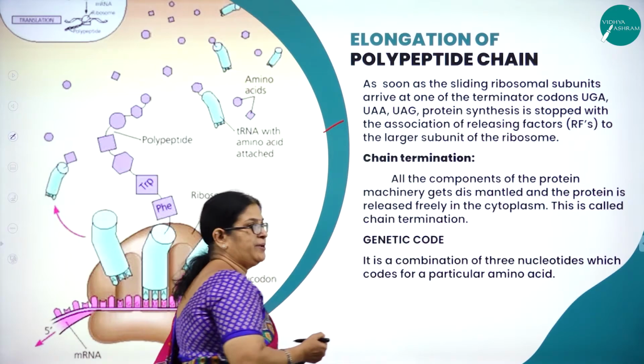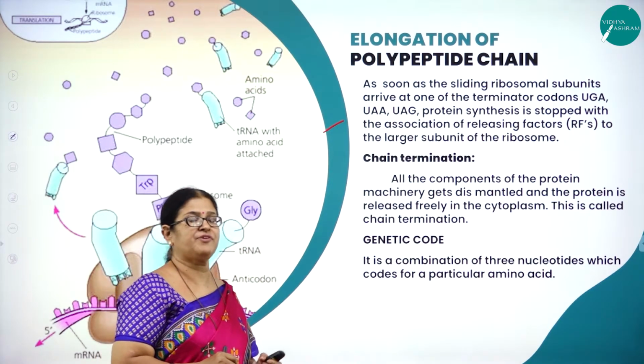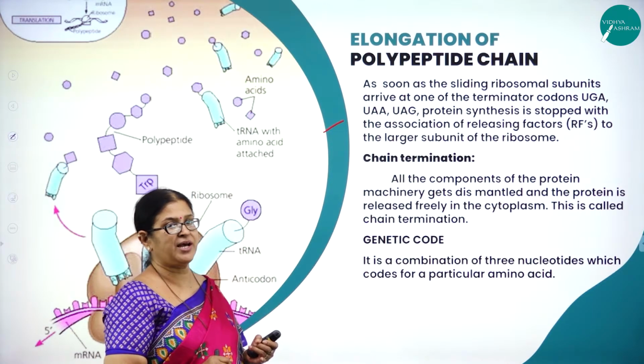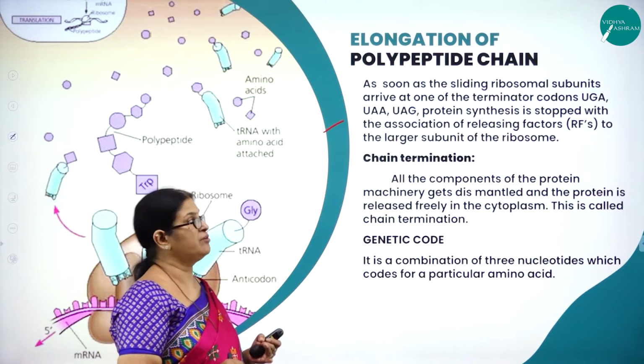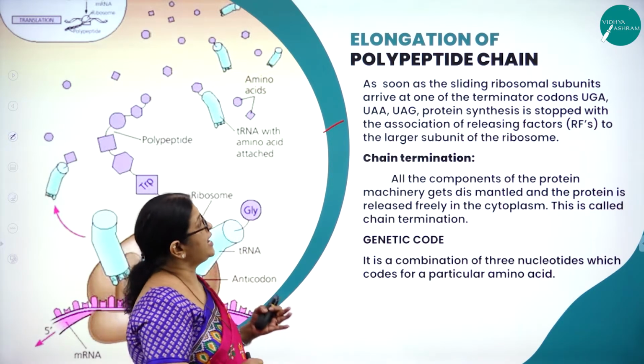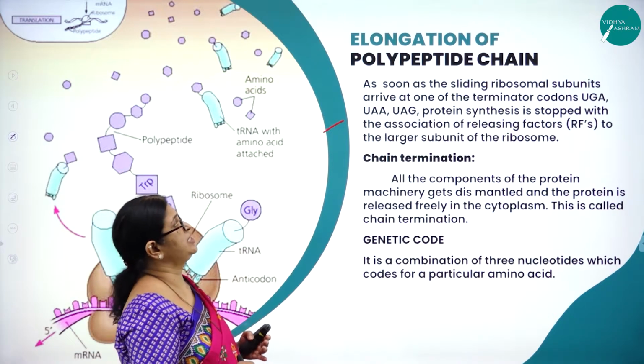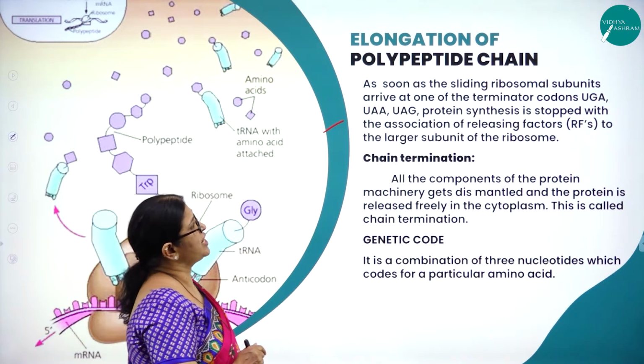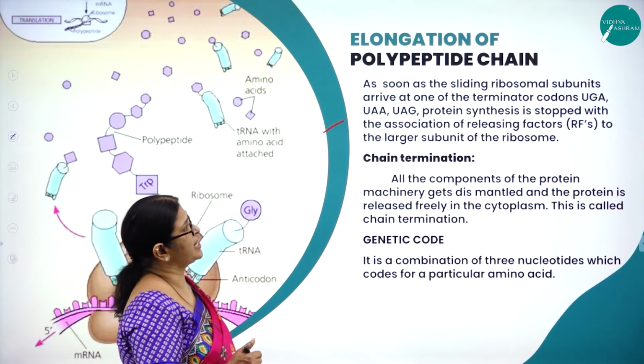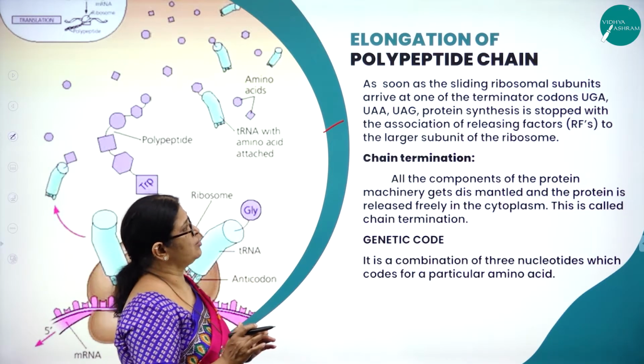So what are the 4 very important steps in translation? First one is activation of amino acids. Second one is initiation of polypeptide chain. Third one is elongation of polypeptide chain. Fourth one is termination of polypeptide chain. So elongation, as soon as the sliding ribosomal subunits arrive at one of the terminator codons called UGA.